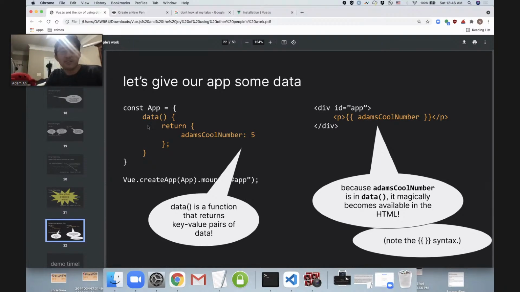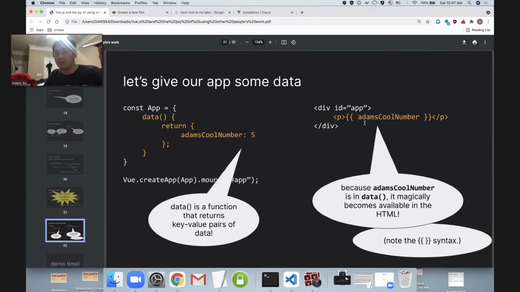So we're adding a function to our app. It's called data because it has data. And specifically, it's storing key value pairs of data. So here, for example, I've got Adam's cool number. It's mine. And it is 5. So this is our key. This is our value. Or in other words, this is our data, and this is our name for the data. Cool. And then because we've put this key value pair into our data, it actually magically becomes available to us